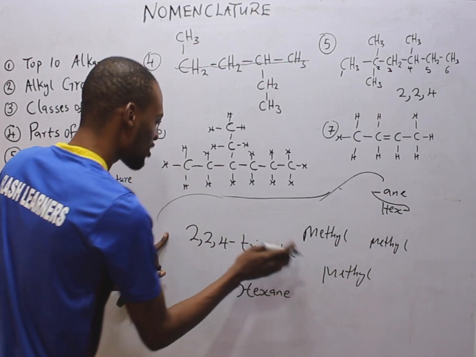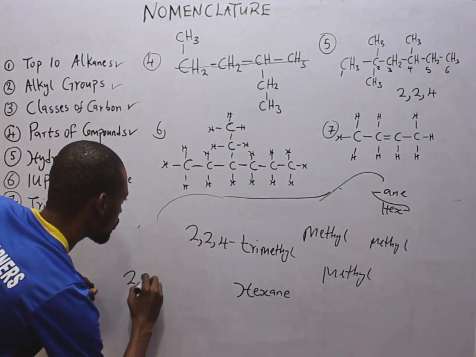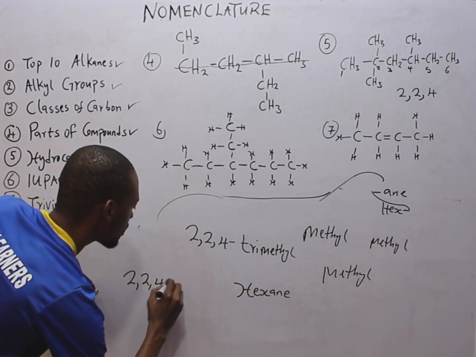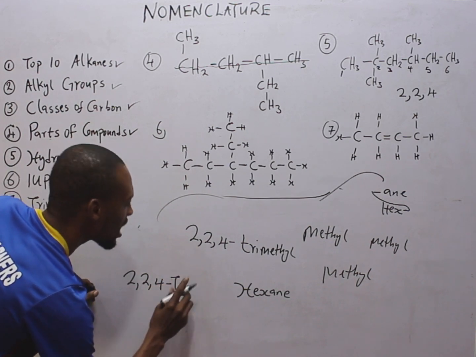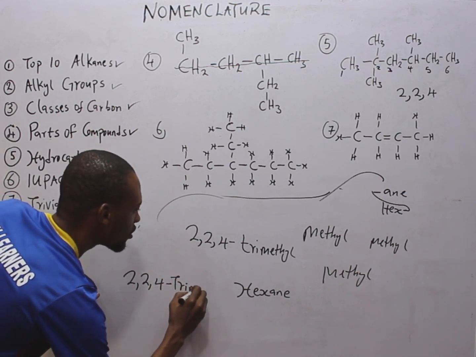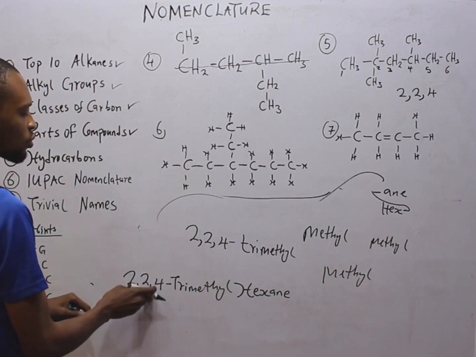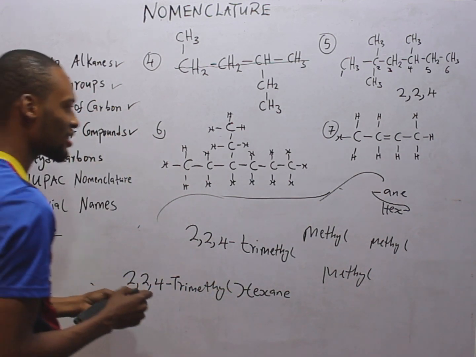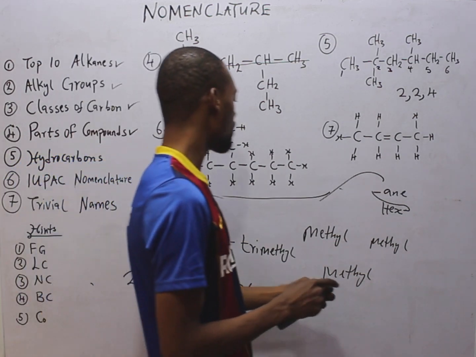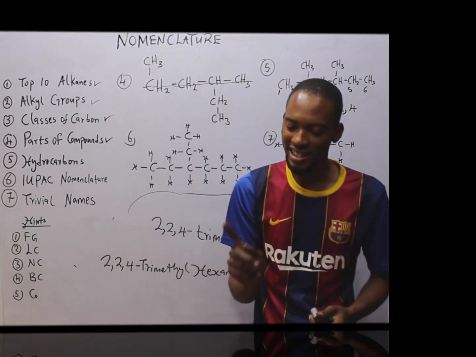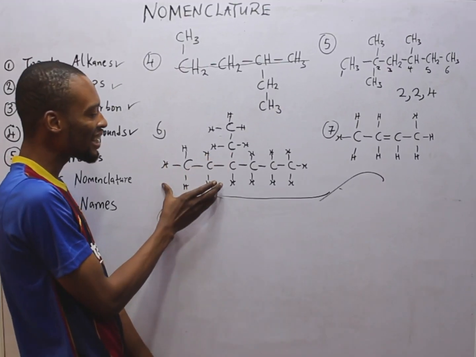We add these ones to have 2, 2, 4, with a dash to separate number and alphabet. Trimethyl hexane. So this is 2, 2, 4 trimethyl hexane. Now the question is, do you understand? This is a hydrocarbon and an alkane.